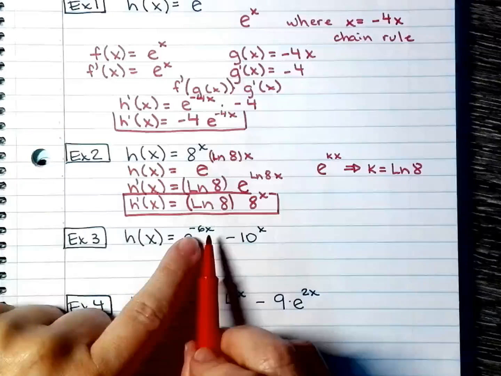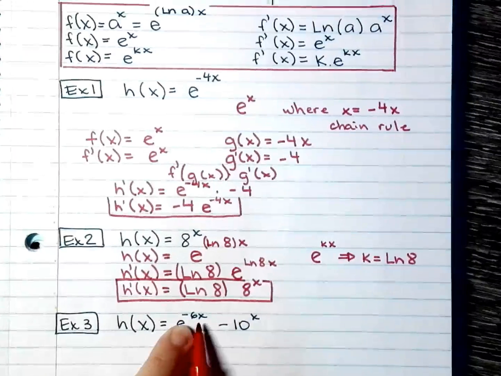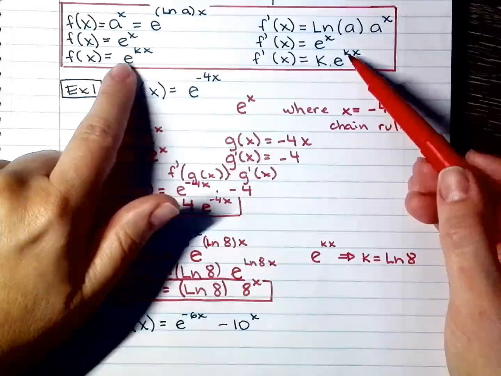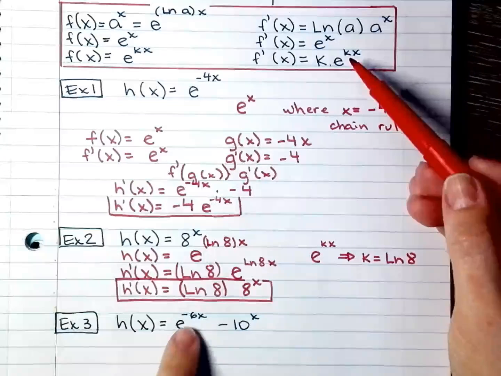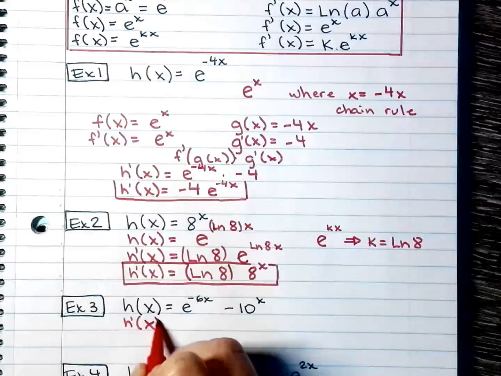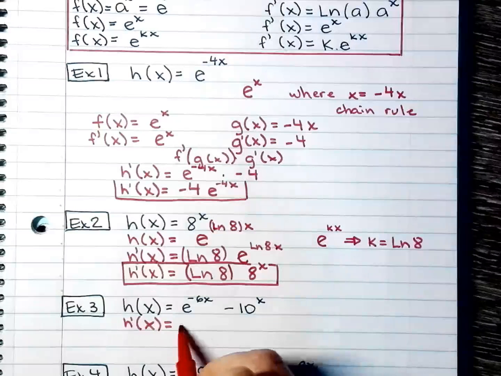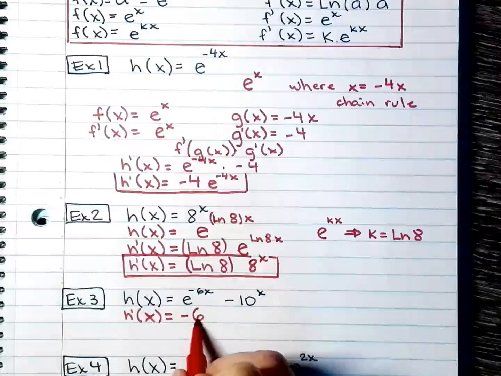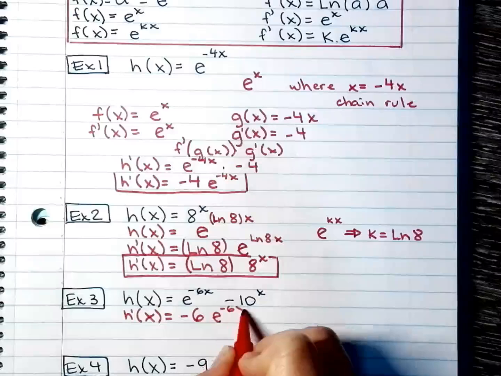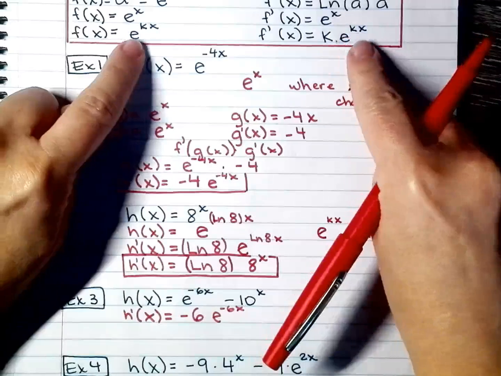Okay, so right here, I have negative 6x. I can go straight there. So k in this case is negative 6. So the derivative of h of x is going to be negative 6, and then e to the power of negative 6x, because of that right there.